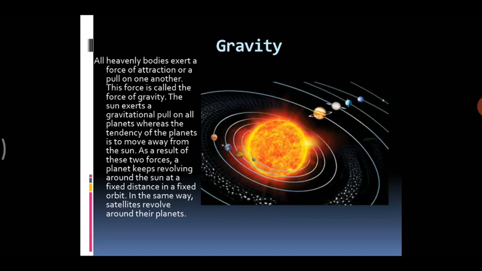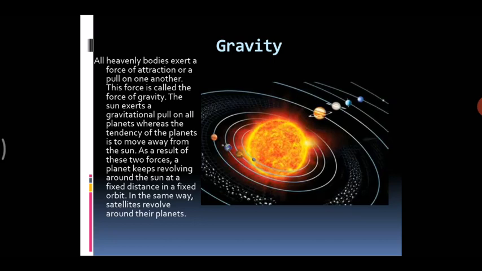Now, what is gravity? Gravity is a force which tries to pull two objects towards each other. Anything which has mass, which means anything which is heavy, also has a gravitational pull. Anything which is heavy will come down. It won't move upwards. It will always come down. That is called the gravitational pull. The more massive an object is, meaning the heavier it is, the stronger its gravitational pull.